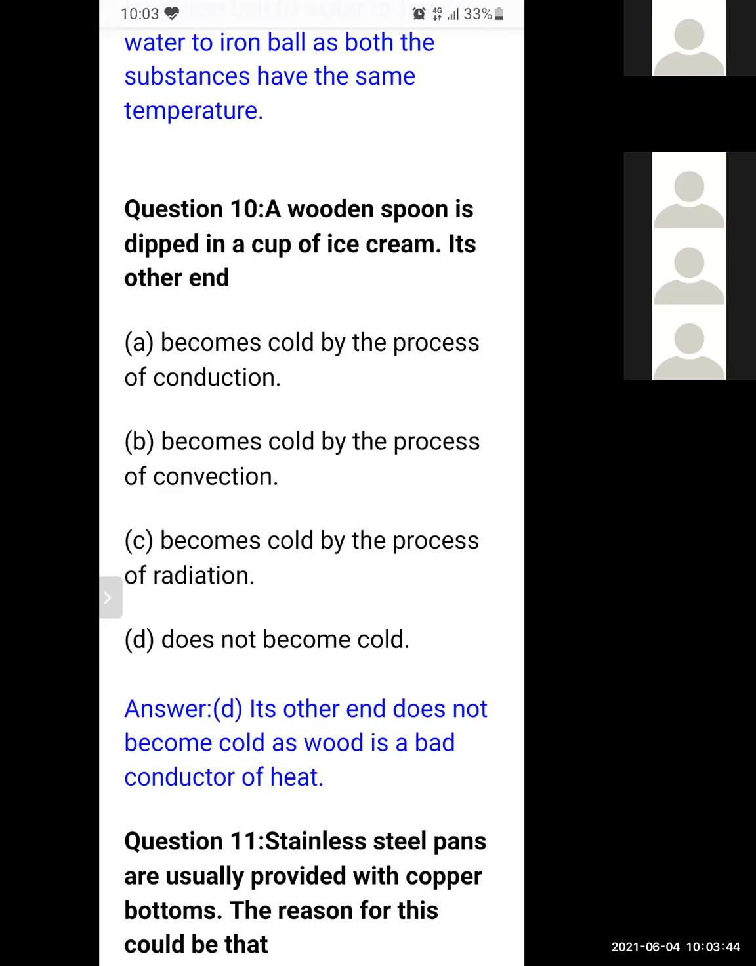Those substances which are conductors of heat and are solid, in them heat will transfer by conduction. But wood is not a conductor of heat. It is a bad conductor. So its other end does not become cold, as wood is a bad conductor of heat.